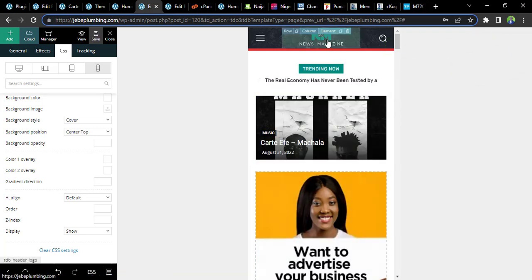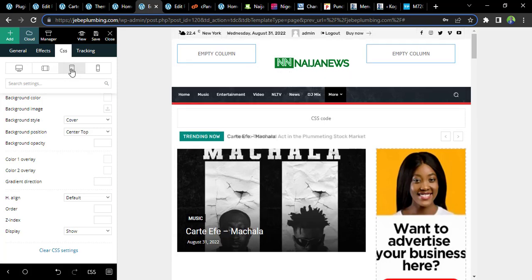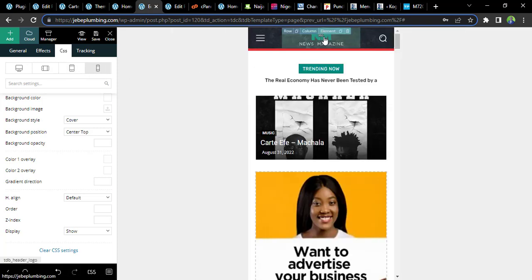Now you can see on our mobile, we have not uploaded the menu logo for mobile. You see we are still having the old logo on the mobile. So this is how you can modify for different mobile and desktop. Okay, our menu is cool, but on the mobile, let's change our logo for mobile here.